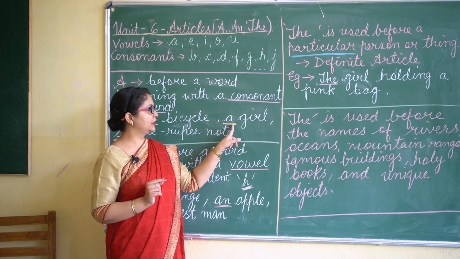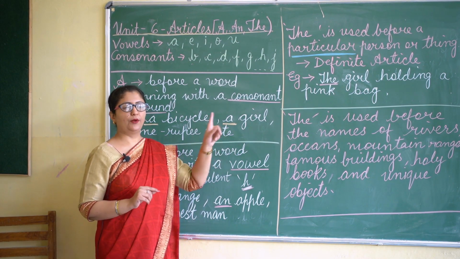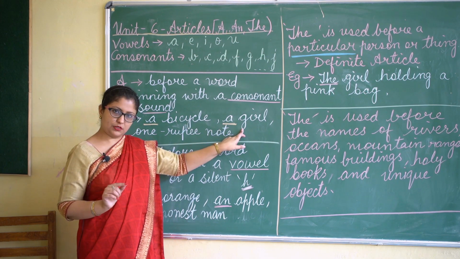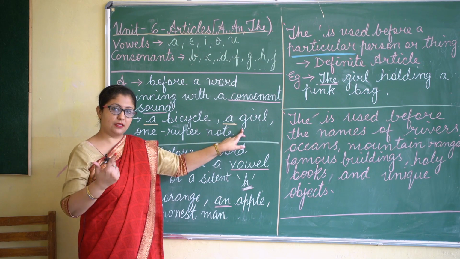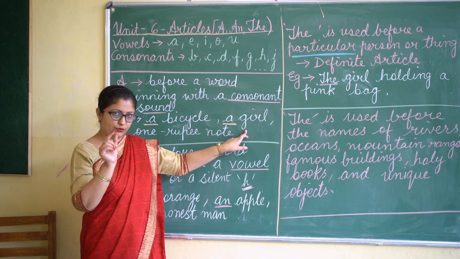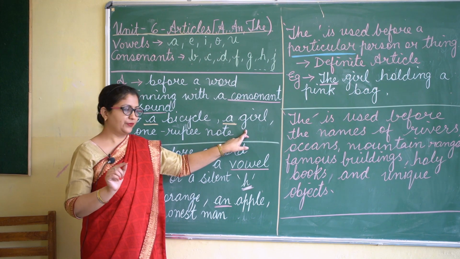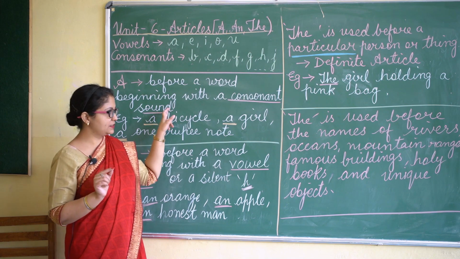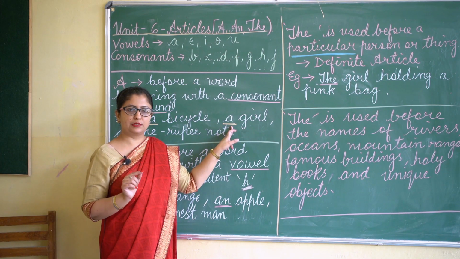Here we have a girl. Now when we say girl, G is consonant, plus when we are saying the pronunciation of girl, the starting sound is also of G. It is also of a consonant sound. Okay, that is why before girl we are using a.